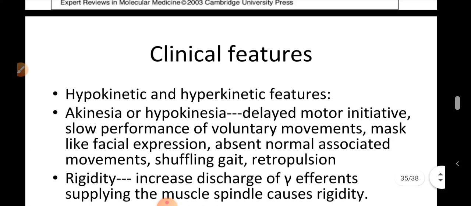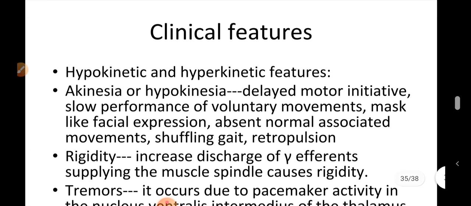Now, what are the clinical features of Parkinson's disease? You will get both types of features, that is hypokinetic and hyperkinetic. In hypokinetic features, the patient is unable to initiate voluntary movements. There is a delayed motor initiation, slow performance of voluntary movements, mask-like facial expression, and absent normal associated movements.